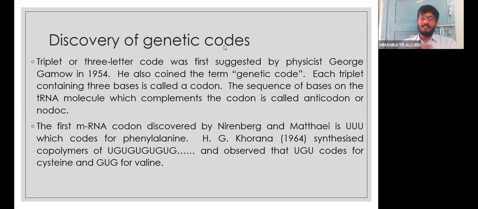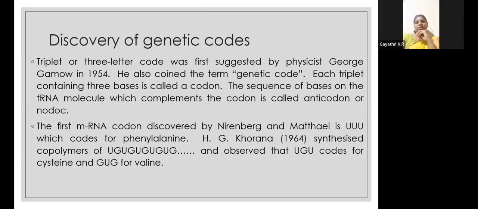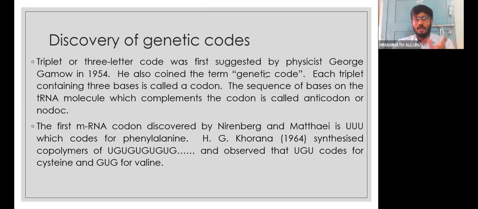CODON only. If it is present on the mRNA, we call it codon. If it is present on the tRNA, we call it NODOC. NODOC is nothing but codon written in reverse. It has no separate meaning. Usually teachers use anticodon, but the word NODOC does not have any meaning. It is codon written in the backward direction.